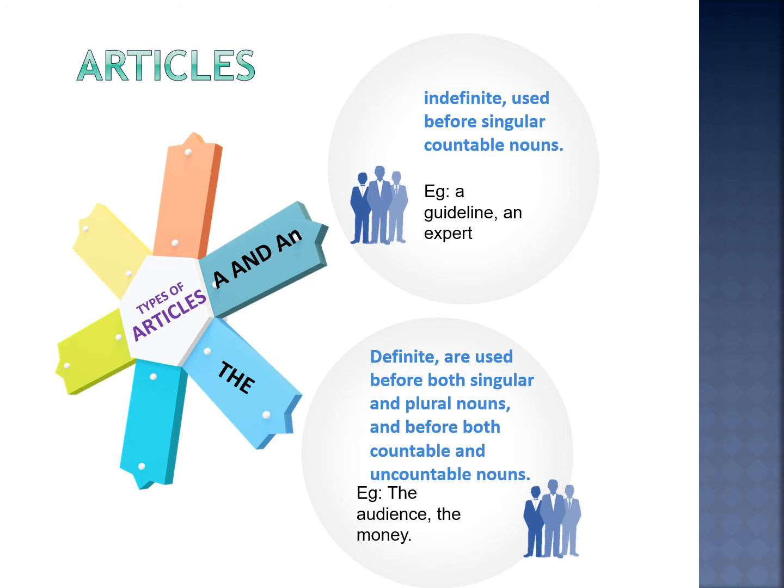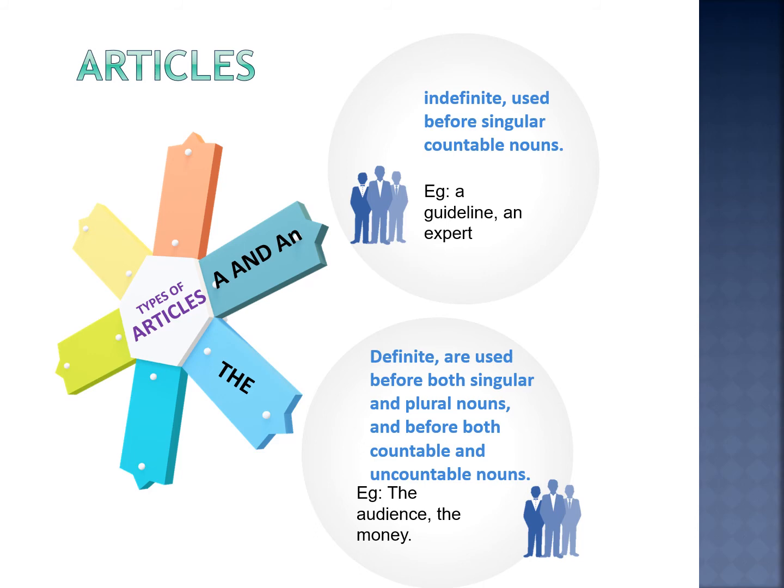So a and an are the indefinite articles. Meanwhile, the definite article is the, and the is used before singular or plural nouns,